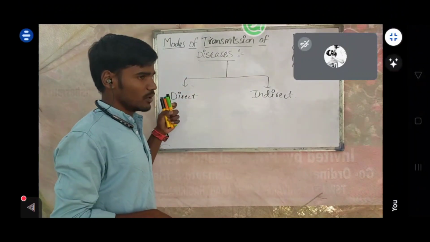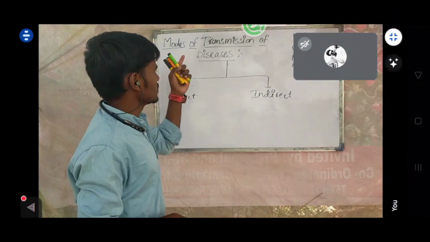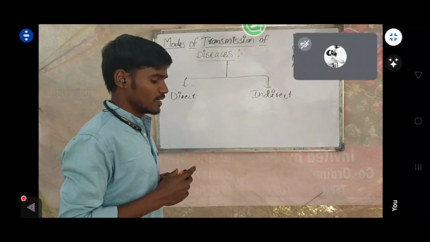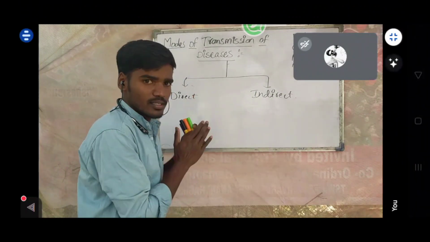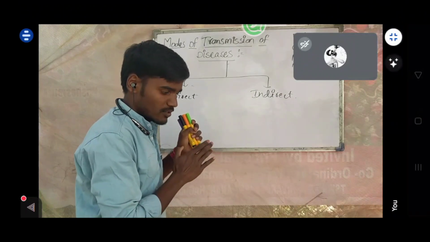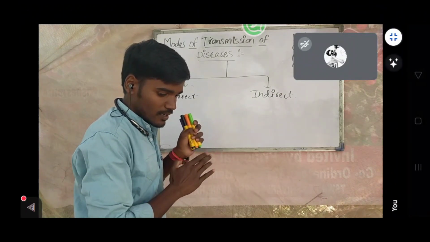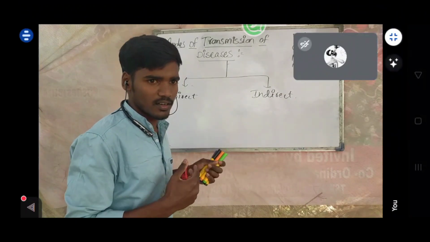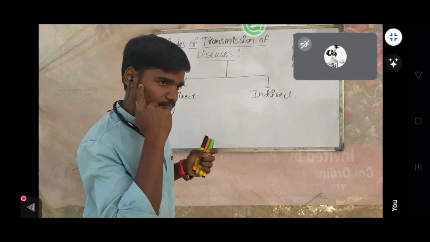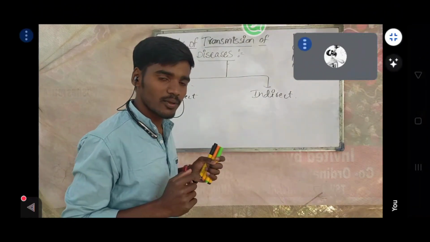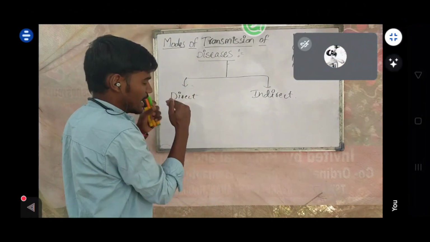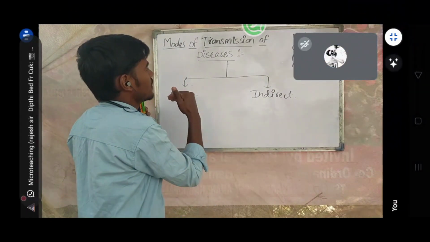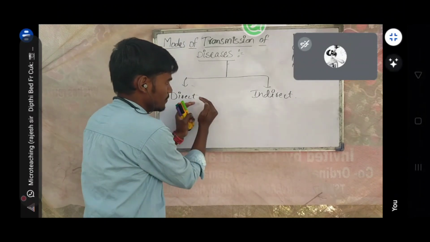In the direct method of transmission of disease, a pathogen enters. You know what pathogens are? Disease causing organisms, right? These disease causing organisms are transmitted directly from person to person.